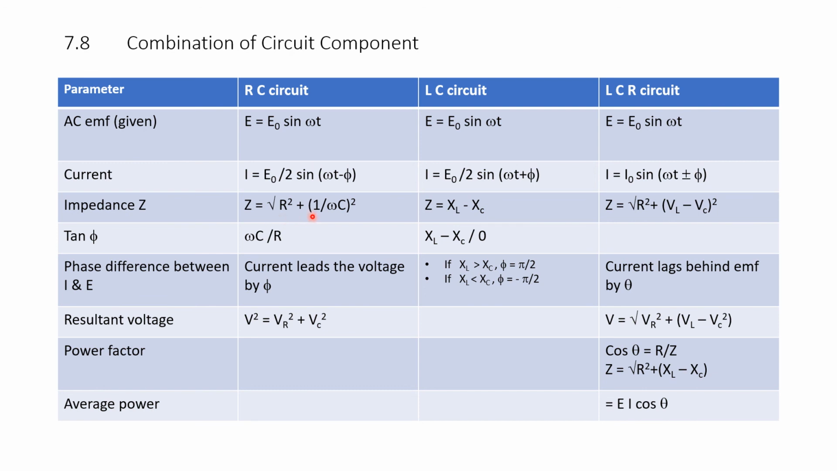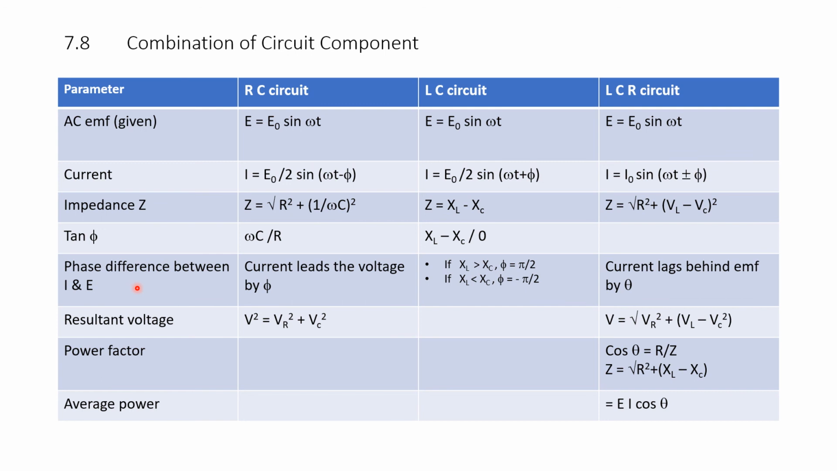Impedance for the RC circuit is given by the square root of R square plus 1 over omega C whole square. The 1 over omega C is due to the capacitance. Here it is XL minus XC. And Z is equal to the square root of R square plus XL minus XC whole square for LCR. Tan phi, that is the phase difference angle, is given by 1 over omega C R. Here XL minus XC divided by R. In the resistive circuit there is no phase difference.